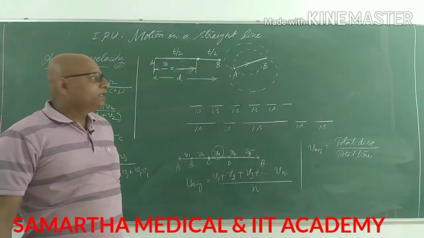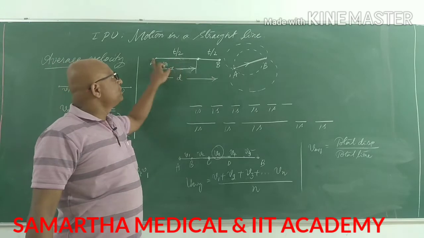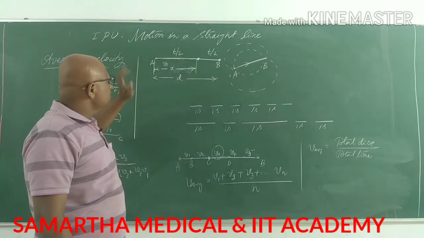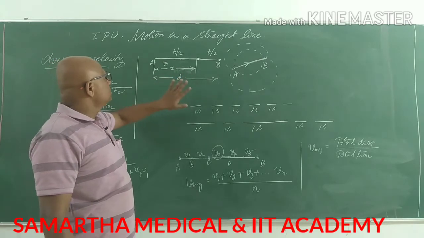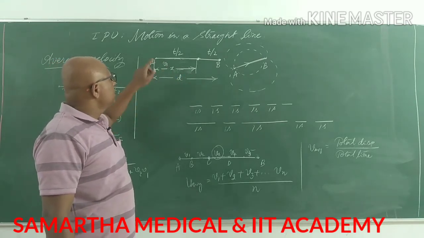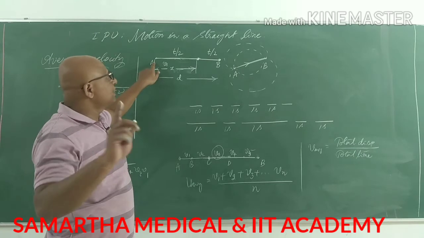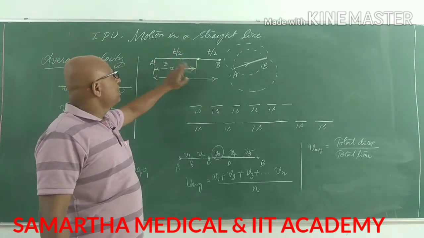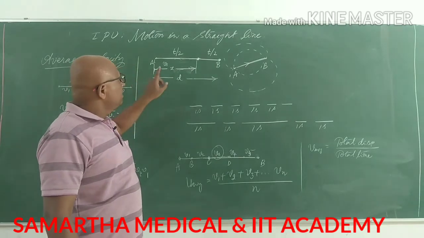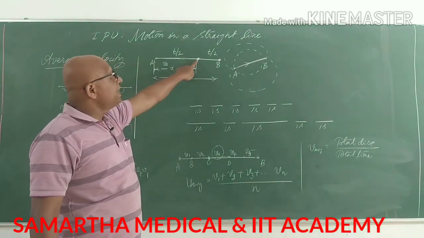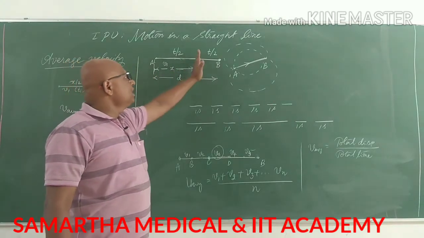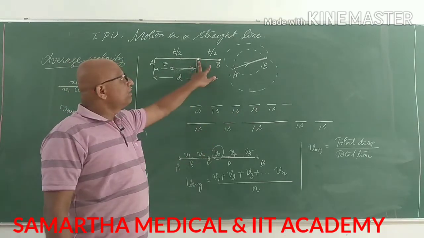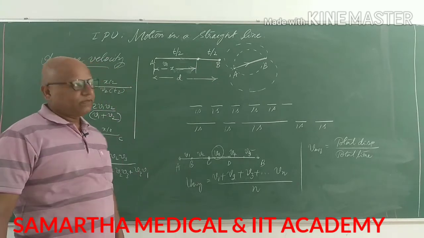See, there is a distance between two towns A and B, Anantapur and Bhadravati, whatever it is. Say D is 100 kilometers. In half an hour, the bus will cover 60 kilometers or 80 kilometers. In half an hour, it covers 80 kilometers. In the remaining half an hour, it will cover only 20 kilometers. Got it?